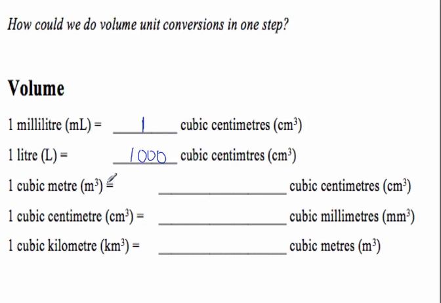So normally from meters to centimeters, I multiply by 100. But since it's cubic, I multiply by 100 cubed. So it's a million. Cubic centimeter to cubic millimeter, well, normally I multiply by 10, but now I multiply by 10 cubed, which is 1,000. And here normally I'd multiply by 1,000, but now I'll multiply by 1,000 cubed, which is a billion. So it's a billion cubic meters in a cubic kilometer.